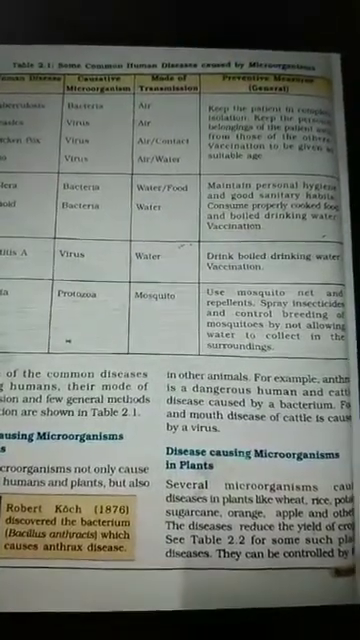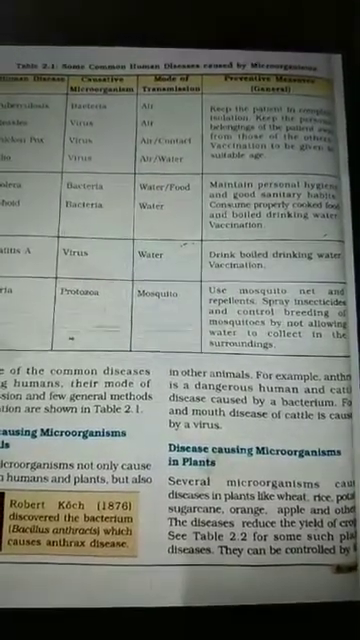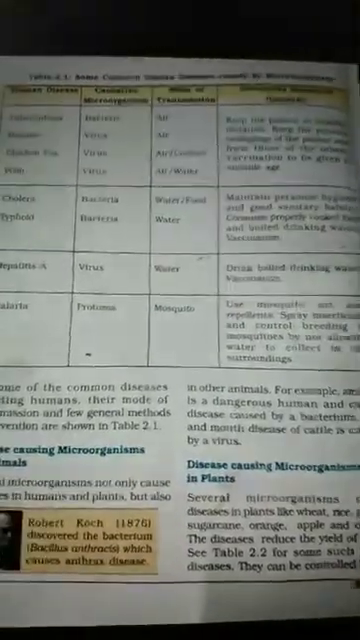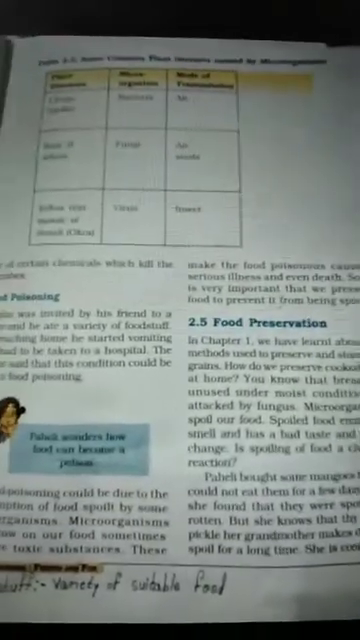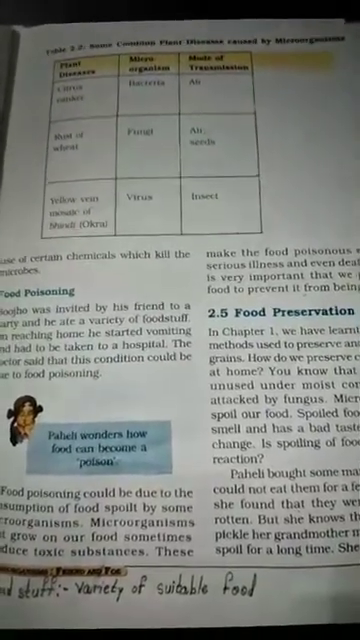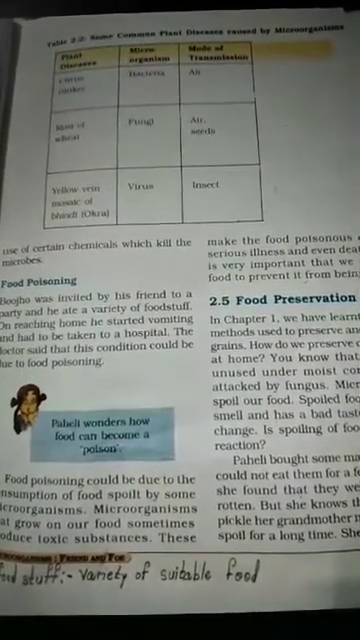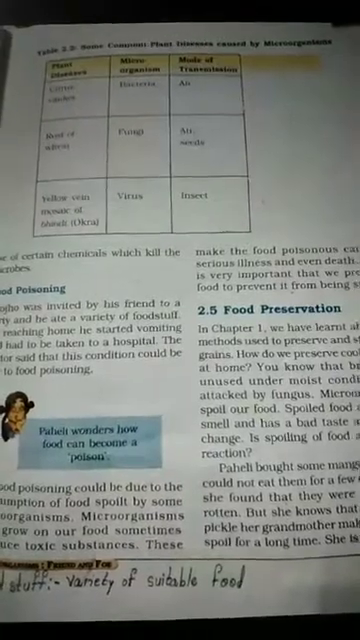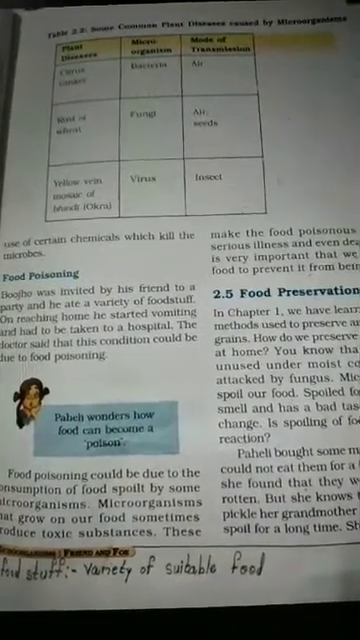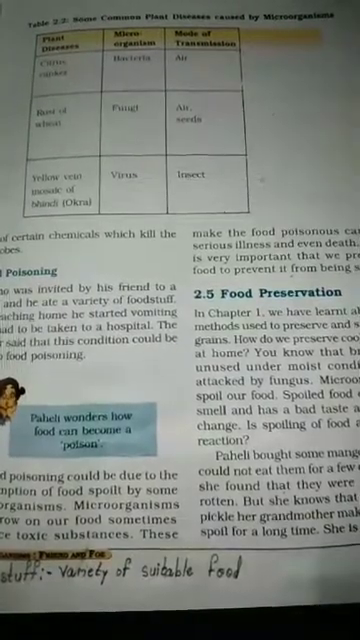See Table 2.2 for more such plant diseases. In Table 2.2 on the next page, some plant diseases are given and they can be controlled by the use of certain chemicals which kill the microbes. In the first chapter, we have read that some weedicides and insecticides are used by farmers so that they can kill the microorganisms which are harmful to plants. So here in Table 2.2, some common plant diseases caused by microorganisms are given.